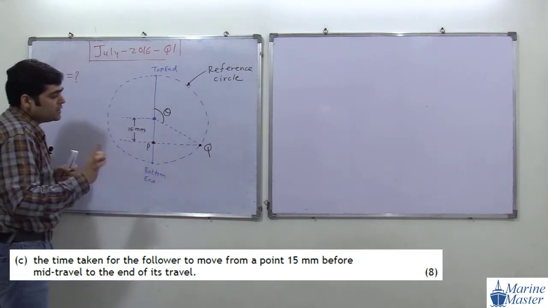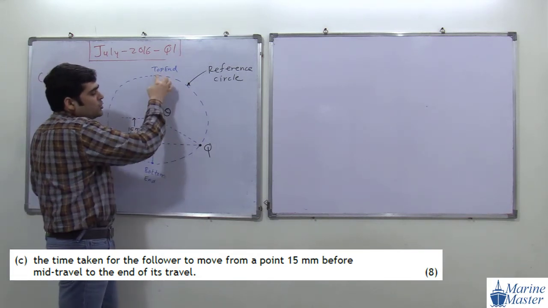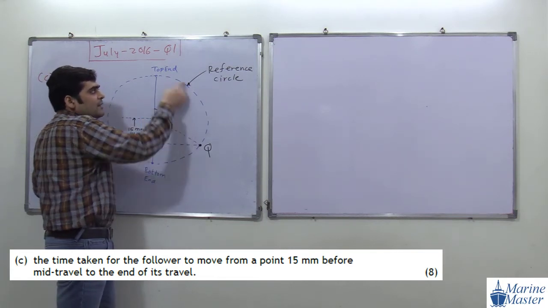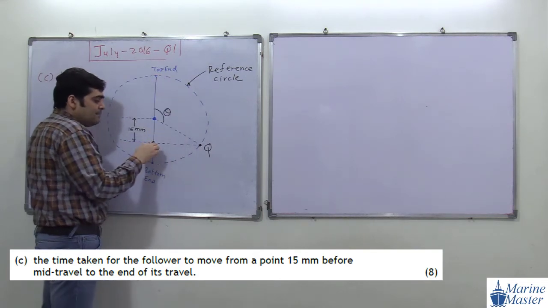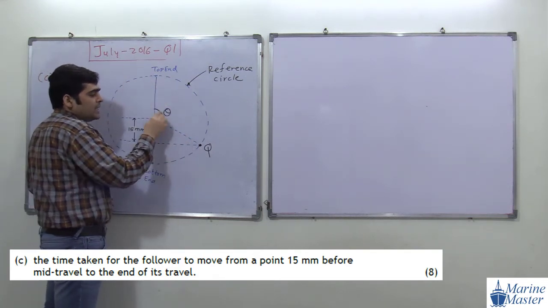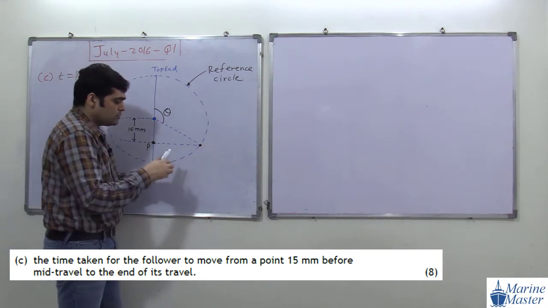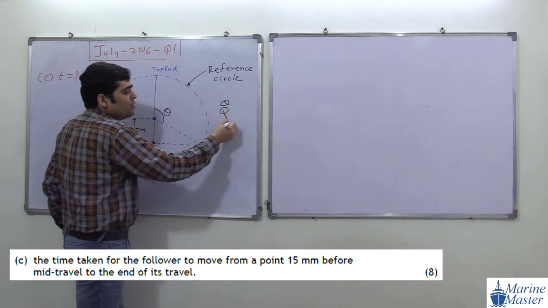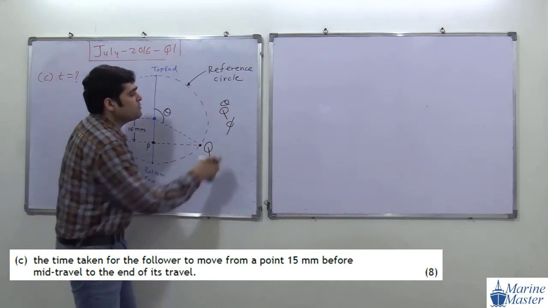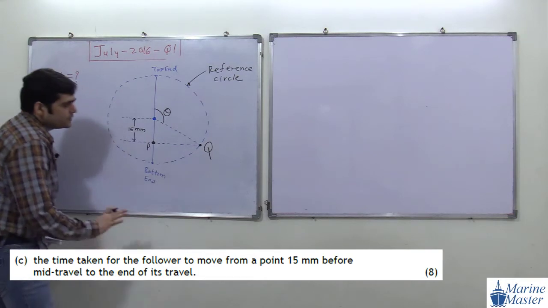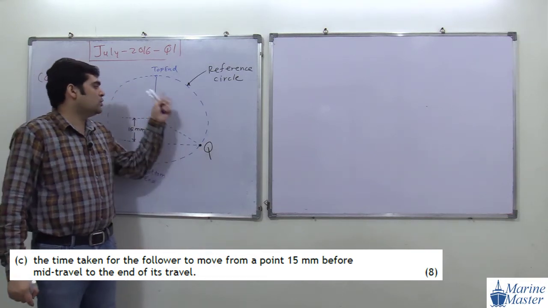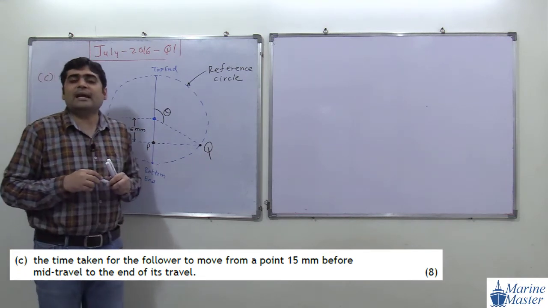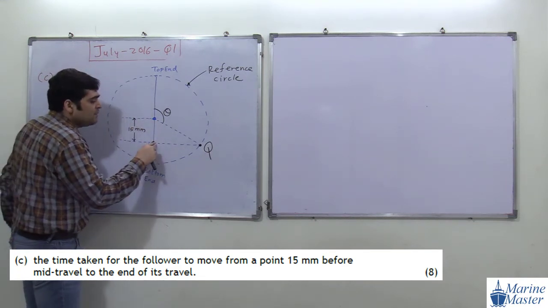Try to see the scenario here. When point Q goes from here to here, covering angle theta, whatever the time required by the point Q from this to this, the same time is required by the point P. Don't get confused with the point Q and theta. For a few people, theta, Q, phi are the same thing, so don't get confused with Q, theta and phi. If you calculate the time for point Q covering angle theta, the same time will be for the point P when it is going from 15 mm travel to the end travel.